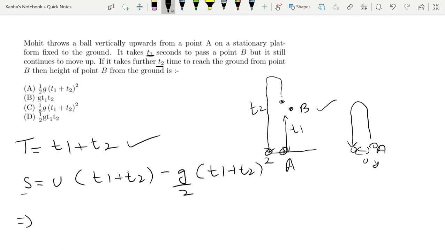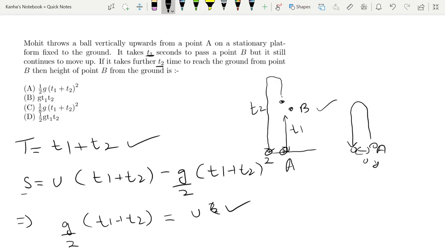So s becomes 0, and what you get is g by 2 (t1 plus t2) is equal to u. Alright, so you found out what the initial velocity was.